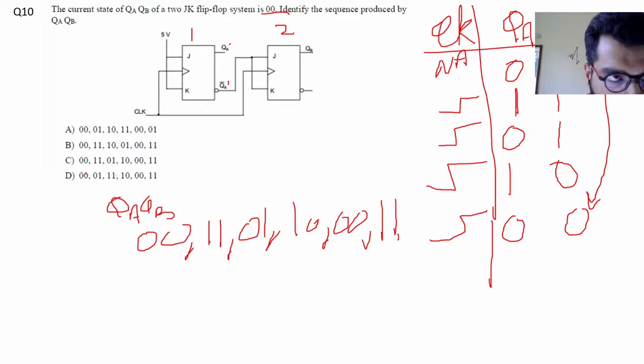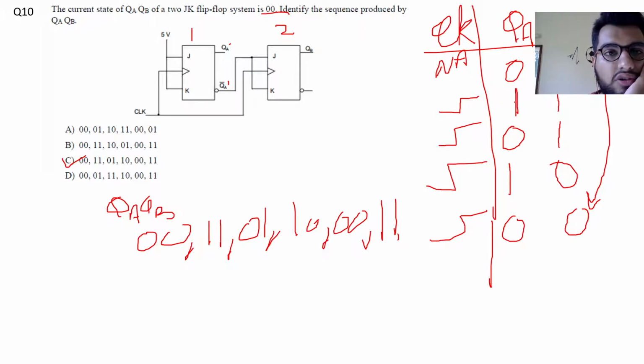This is option 0 0 1 1 0 1 1 0 0 0 1 1. This is option C. Let me just repeat this again. So we are giving these two JK flip flops 1 and 2. J and K are always high, and the input to this is QA complement for this flip flop. So initially these are 0 0.